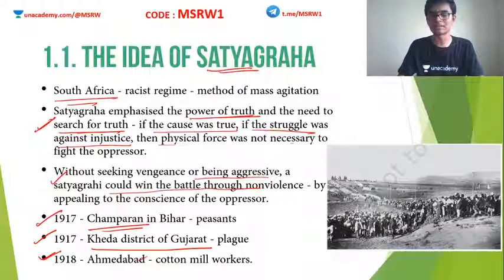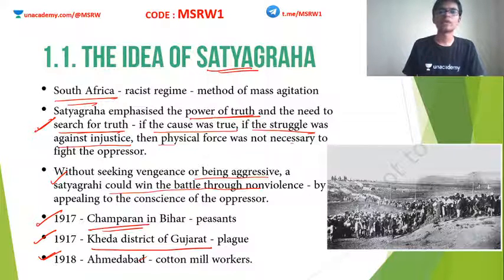All his initial satyagrahas were successes. We have to study all this in detail, that we will do in a later textbook, the Spectrum textbook or Bipin Chandra Sir's textbook. But for now, understand that Mahatma Gandhi became a very well-known, powerful figure in India within the first 2 years of his arrival. Through these three satyagrahas, Mahatma Gandhi was one of the prominent personalities in India. So people knew his name across India. Although he was in South Africa till 1915, by 1918, everybody in India knew his name.